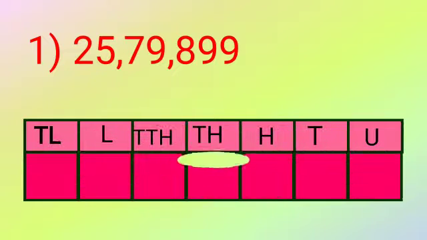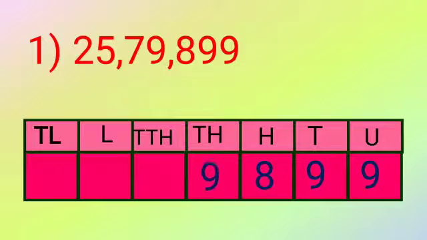So we will quickly draw the table. Again that indicates U, T, H, TH, TTH, L, and TL is 10 lakh. Again we are going to put all the digits in the proper place value. So here we will start from the right hand side. First comes 9, then again 9, then 8, then 9, 752.